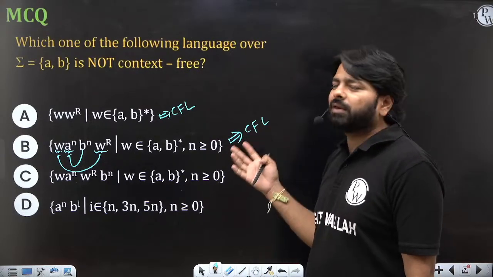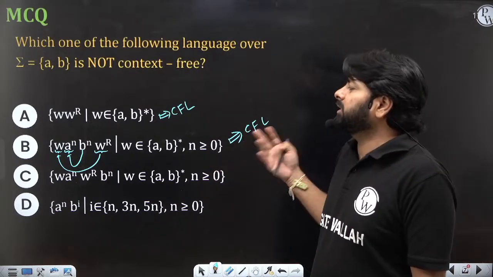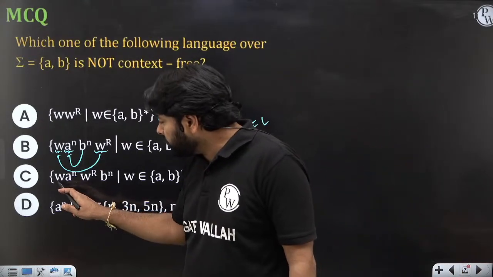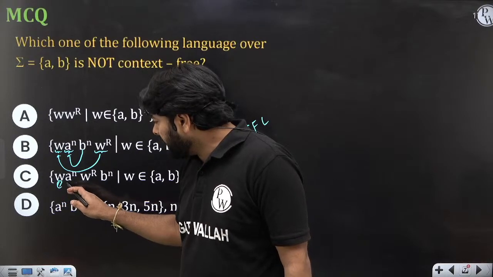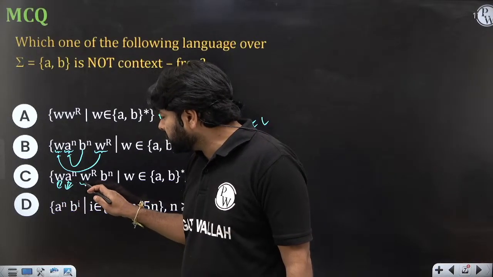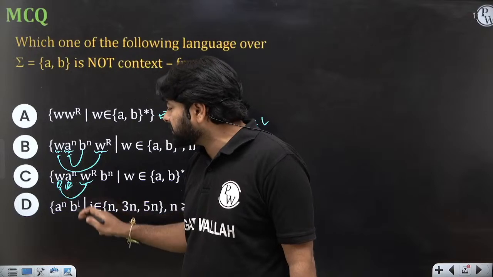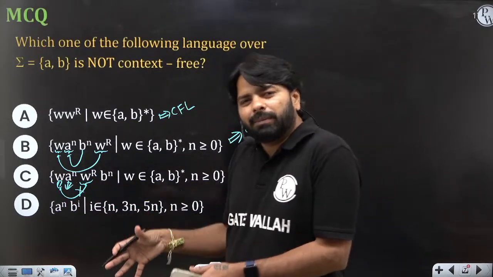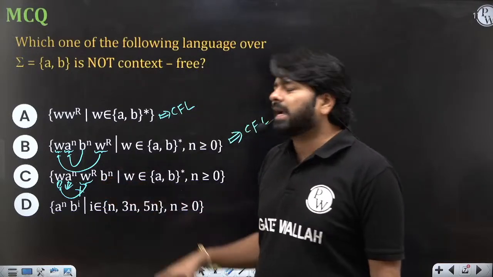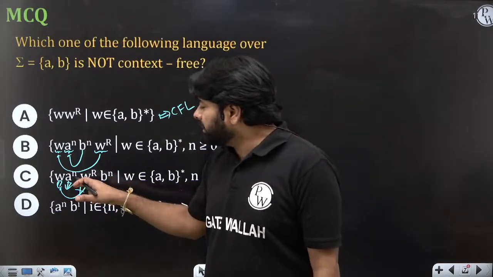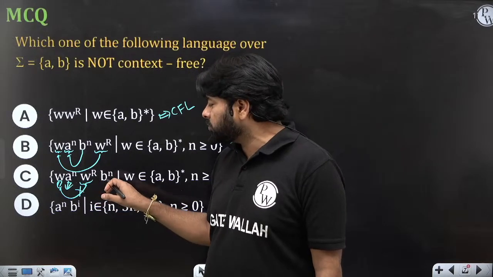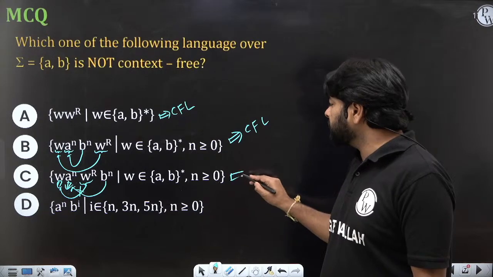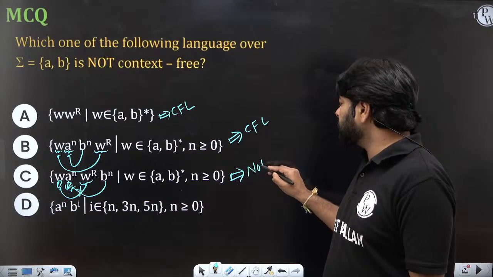Now I'm giving you another question as an assignment: which one is the DCFL? You need to work hard on that. Now here, W you push, A power n you push, but then for the reverse you want the bottom of the stack. That is impossible, because without popping the A's, you can't pop the W symbols. So here the stack cannot help you. If you ignore the A's, then B's want the A's to compare. So how do you do that? It's not the stack order. So this is going to be not CFL.